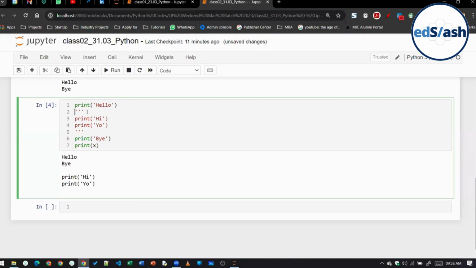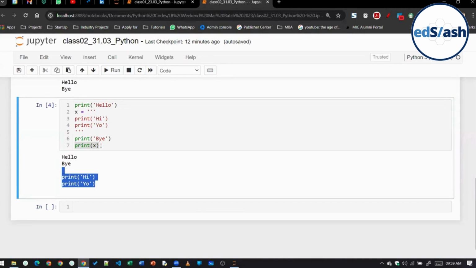Python will not waste time reading them. Why is it not reading from top to bottom? It is reading from top to bottom, no? It is printing hello, then it is printing bye, but I have written print x here, na? So x is just a string here. It is working as a string here, this part. And then I've written print x. That is why it is printing this part after the bye. Got the difference, class? Got why I'm saying that this is not a comment?